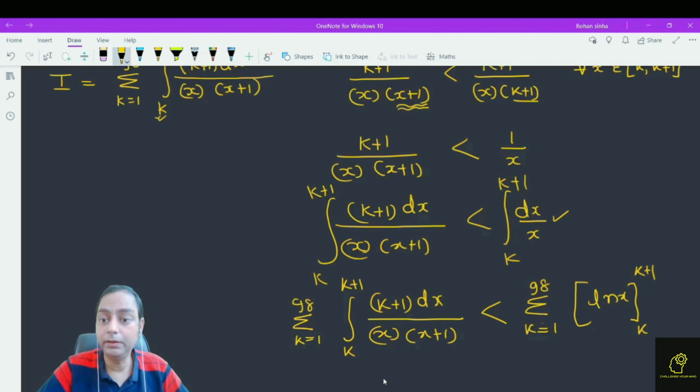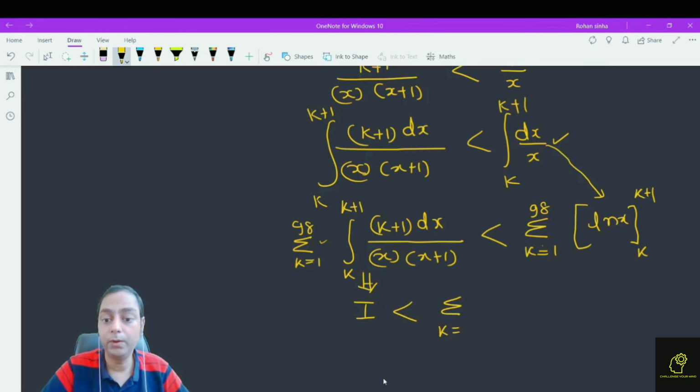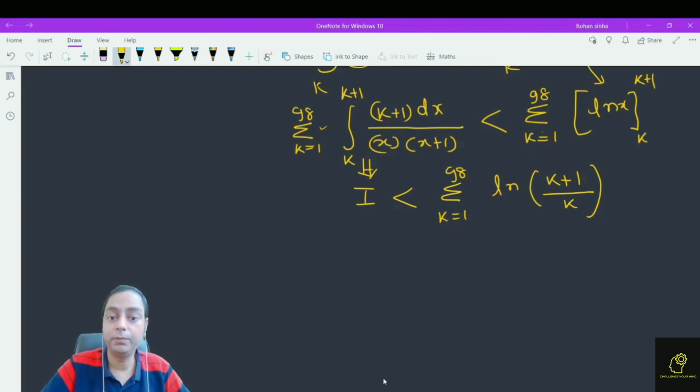Now what I did, simply write this dx by x is equal to ln x and apply the sigma. This total value I is less than sigma k is equal to 1 to 98 log of k plus 1 divided by k.